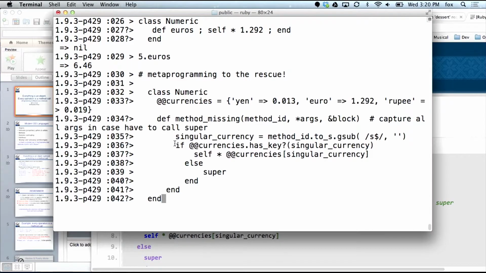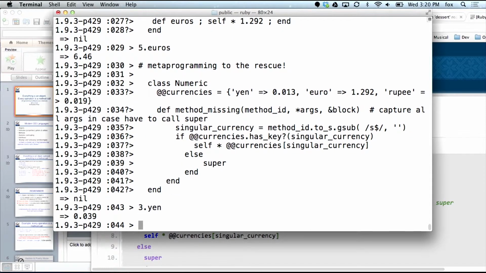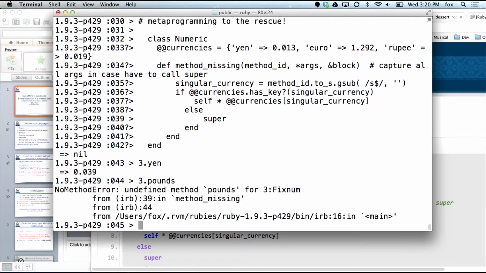Let's actually see what happens here when we do this. I will copy that code. I'm back in the interpreter. So what's going on here if I do something like this? It didn't work, right? So what went wrong here? Well, method_missing got called, right? In fact, the debugger is helpfully telling us that where things went sour is in method_missing. And here's my method_missing that I defined. And here's the problem right here, right? We don't have a key in our currencies array for pound. So that fails.